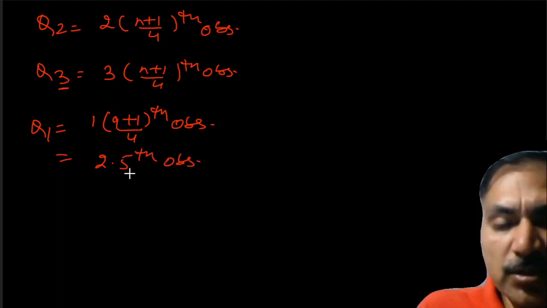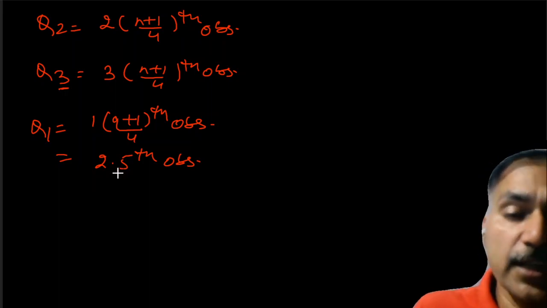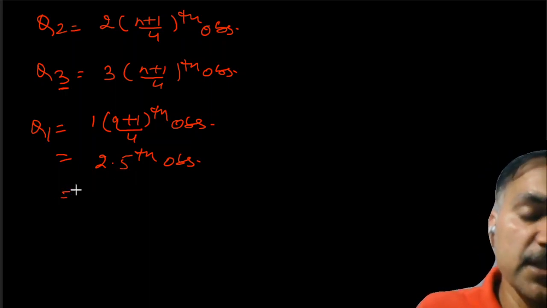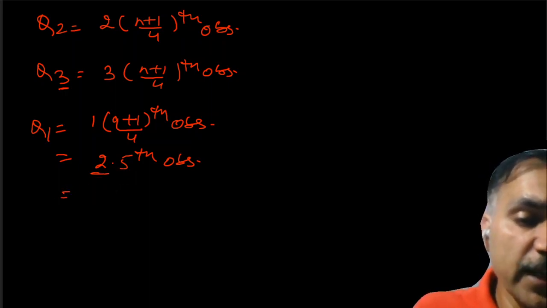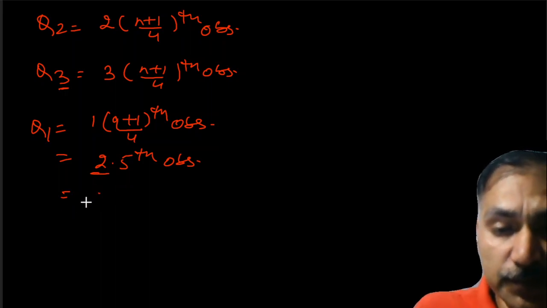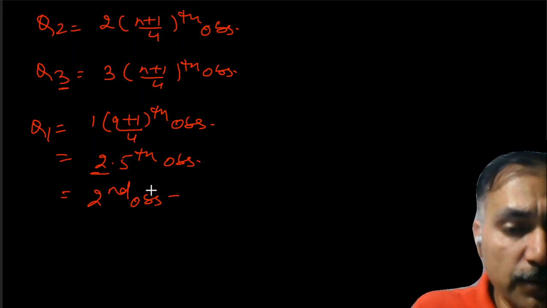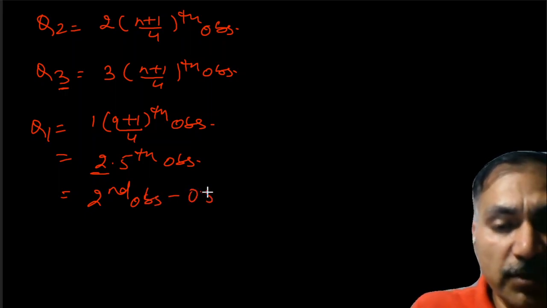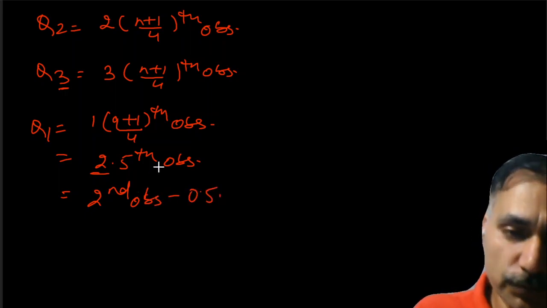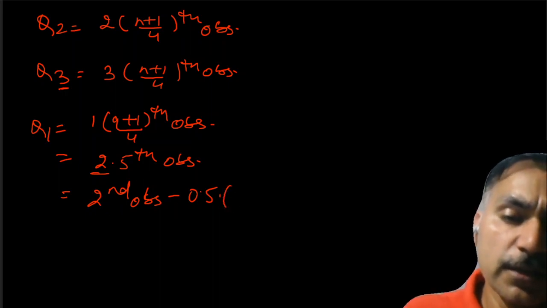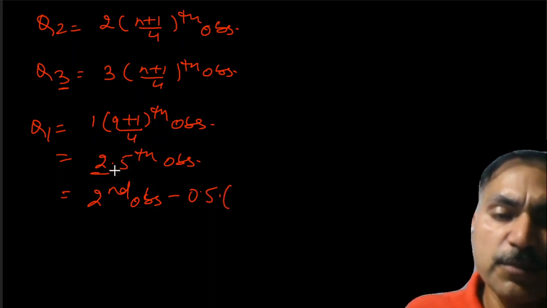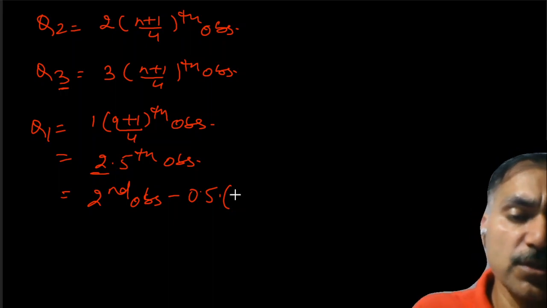Now the 2.5th observation will fall between 2 and 3, that is, the second observation and the third observation. So we will write the second observation plus 0.5 into the difference, since it is in between the second and third observation,